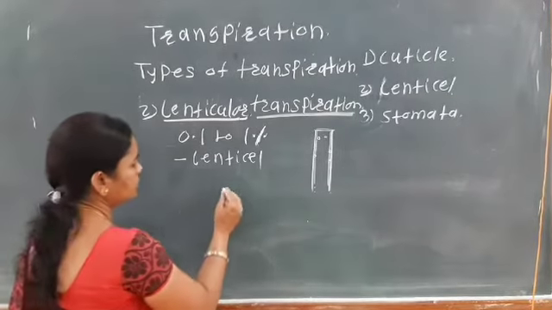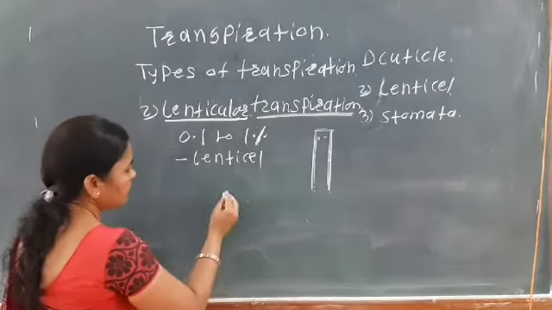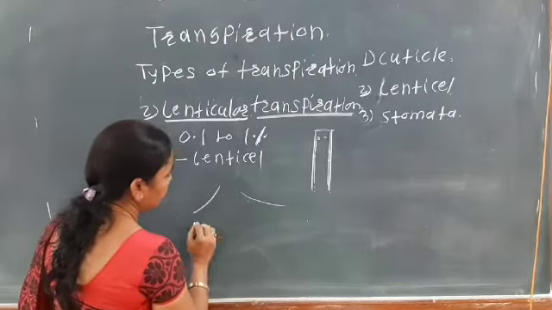So how is the structure of the lenticel? If we see the structure of the lenticel, here the epidermal layer is broken down. Okay, so see here the epidermal layer, it is the breakdown.